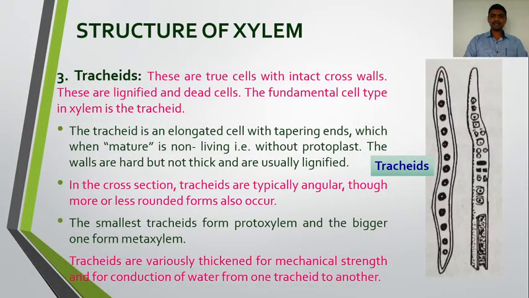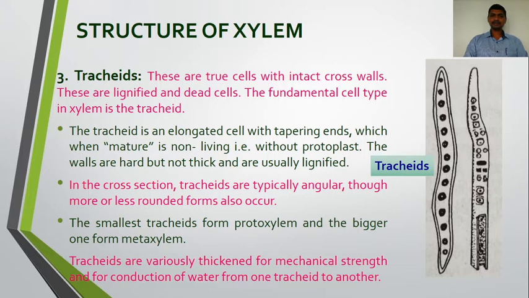Next is the third component, tracheids. These are true cells with intact cross walls. These are lignified and dead cells. The fundamental cell type in the xylem is the tracheid, or one can say that most of the xylem is made up of tracheids. These are true cells with intact cross walls. These cells are lignified and dead cells.